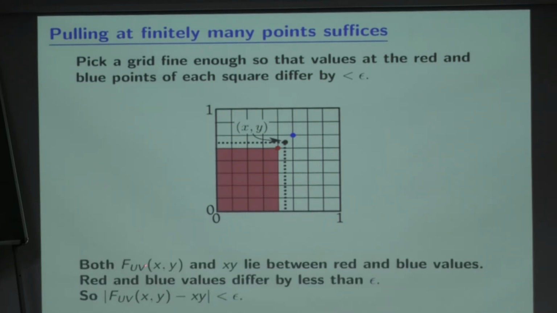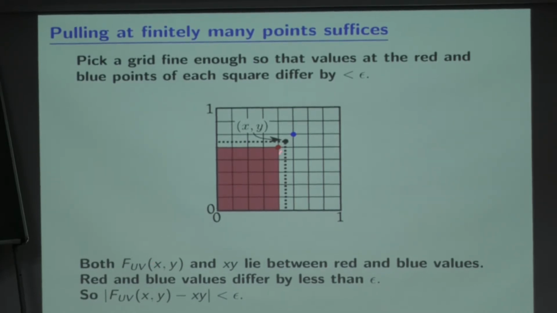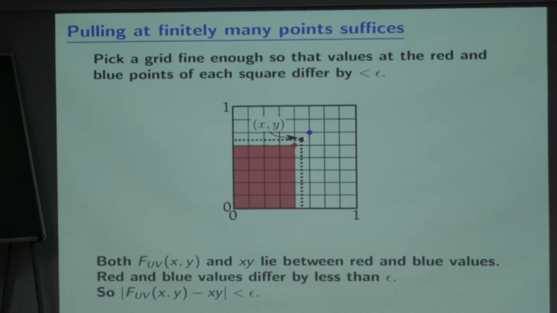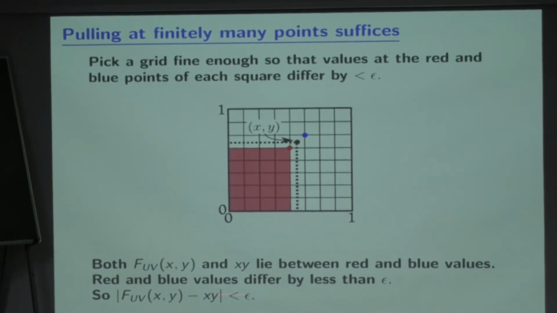So both f(u,v) and f(x,y) lie between the red and the blue values. Of course, at the red and the blue points, the two things exactly match, I know that. And both of them must lie in between. So since the red and blue values differ by less than epsilon, f(u,v), my CDF, and f(x,y), the independent CDF, must differ by less than epsilon as well. So whatever point in whatever cell I take, I can use the same argument. So I have shown that for every point, the two CDFs are essentially identically the same.